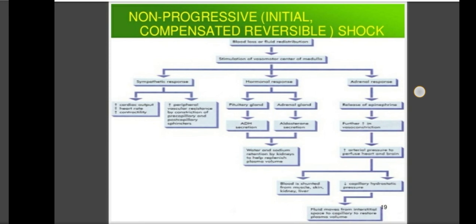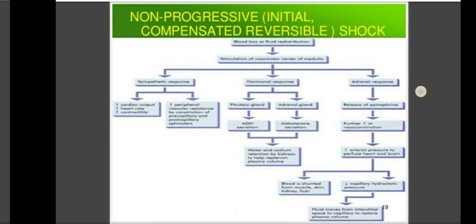These are the two main vital organs, and by this compensated mechanism the body preserves the blood supply, by widespread vasoconstriction and fluid conservation by the kidney, through the three mechanisms: sympathetic response, hormonal response, and adrenal response. By the sympathetic response there is increase in cardiac output, increase in heart rate, increase in contractility, and increase in peripheral vascular resistance that causes the vasoconstriction.